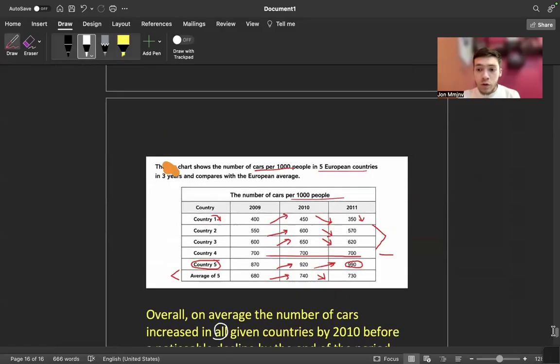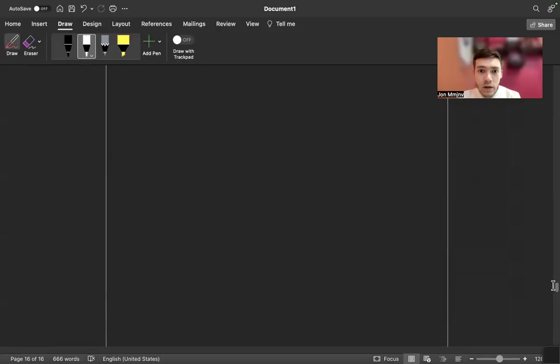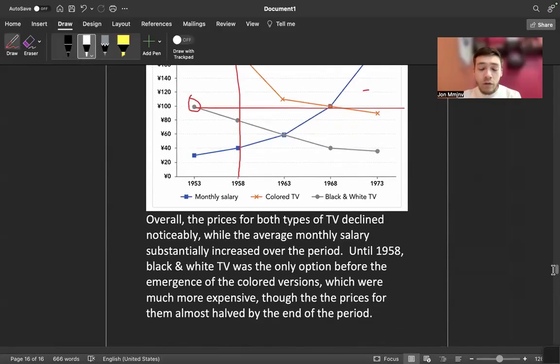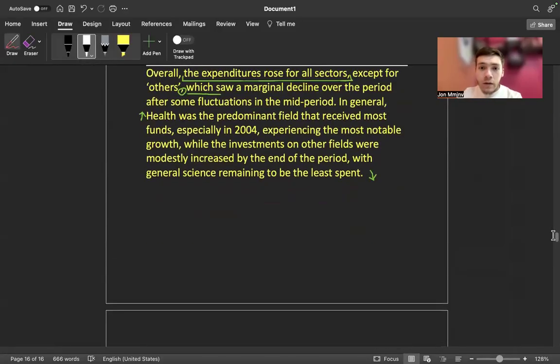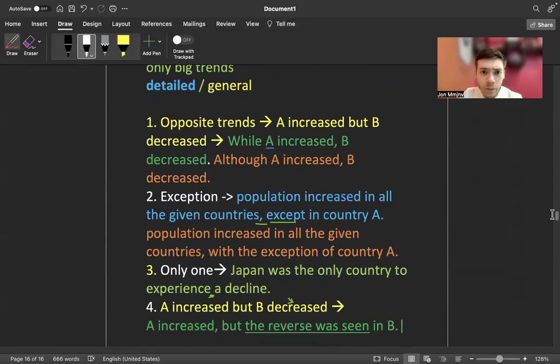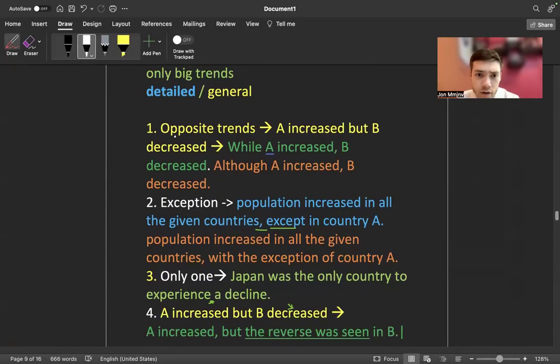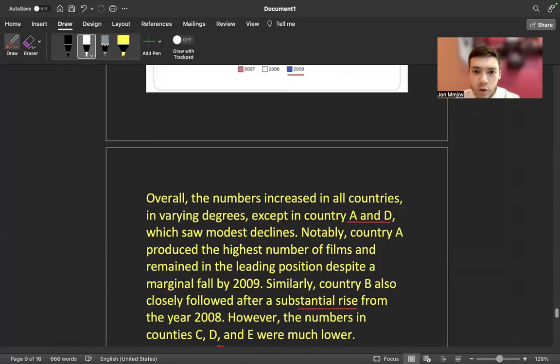So let's look at what we have learned. You can read this, and we have written this together, and let's look at the theory. So again, you can write opposing trends, exceptions, only one, and the reverse was true. And I think I covered all of them today. And practice makes it perfect.